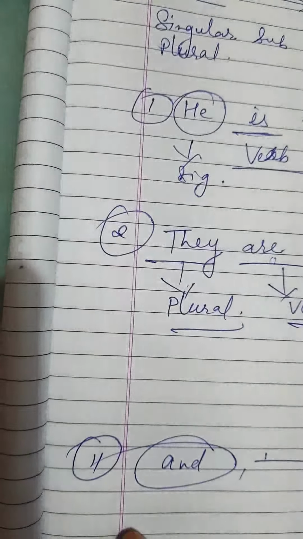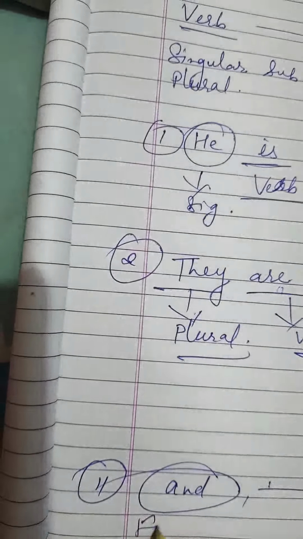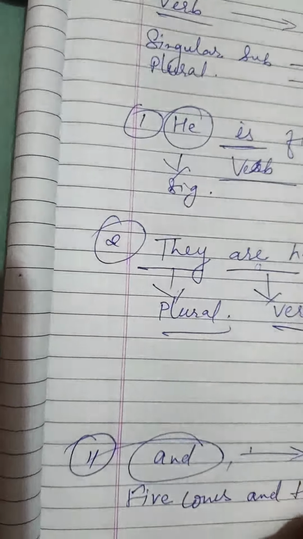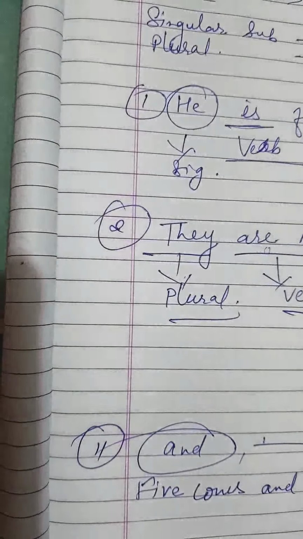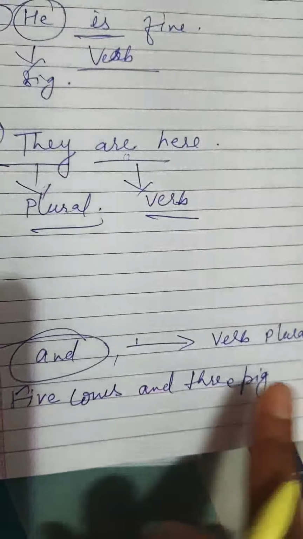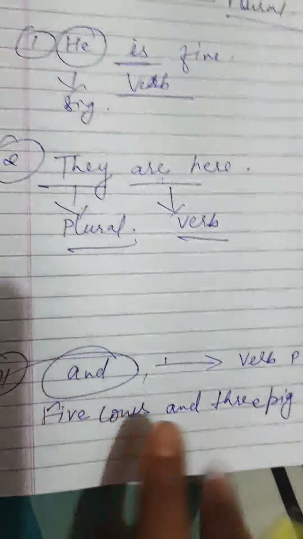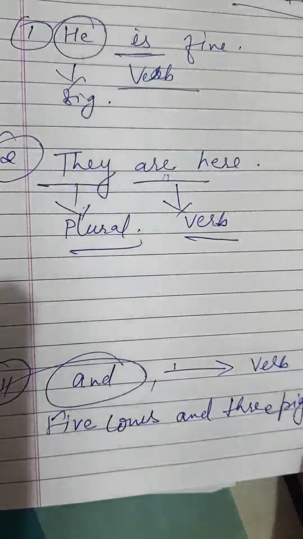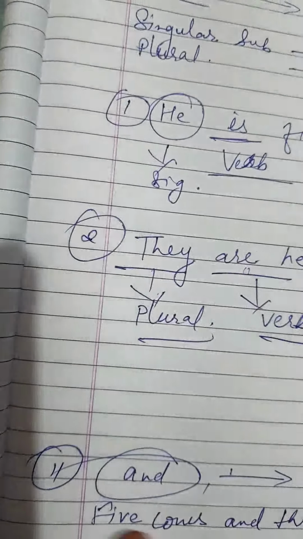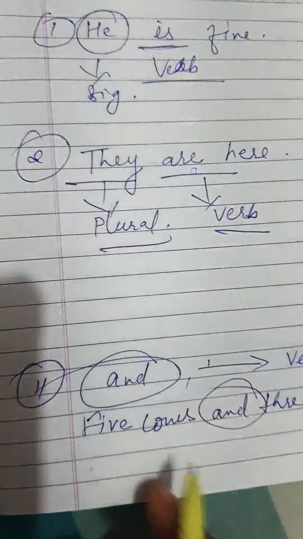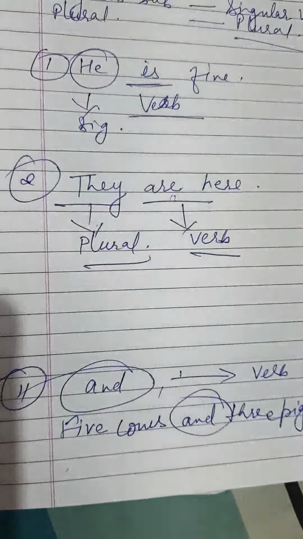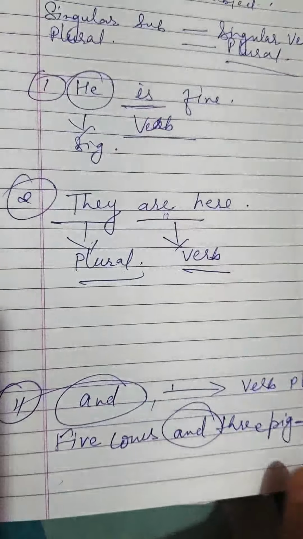Let us take an example. If I say 5 cows and 3 pigs, we are talking about two different things. 5 cows and 3 pigs, two different things. So our subject is plural, and with the plural we will use the word are. So if the sentence has and in between the two subjects, it will be considered plural. And as we have seen in point number 1, with a plural subject we have to use a plural verb.